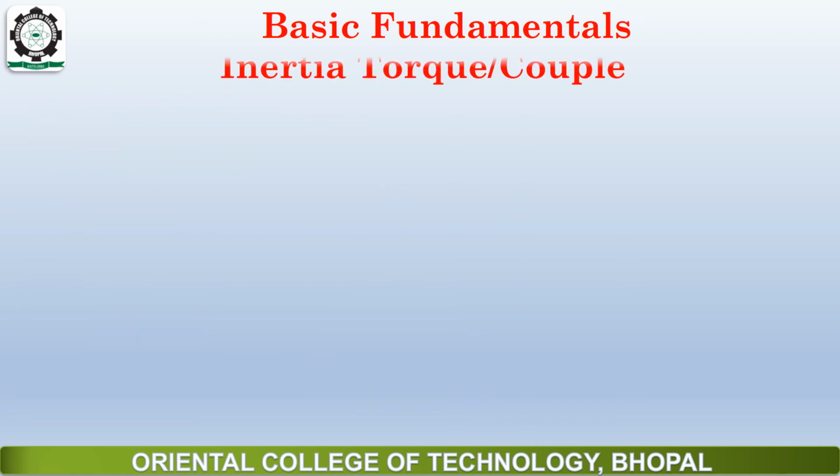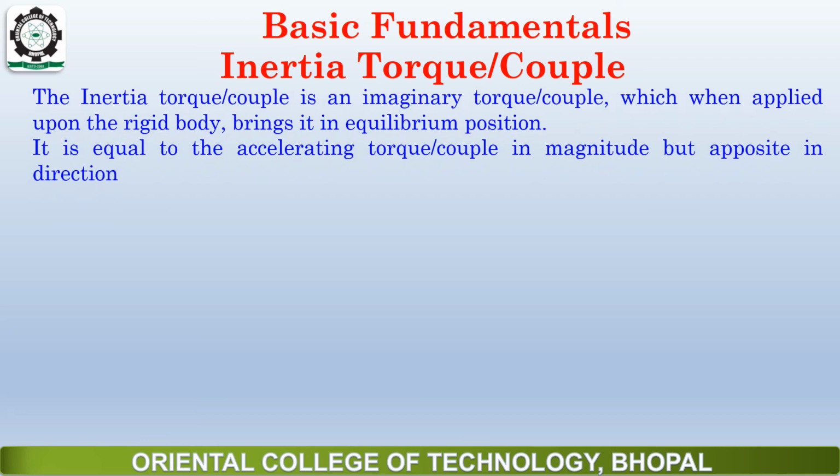Next term is inertia torque. Inertia torque is the same in sense, it is also an imaginary torque or couple. The inertia torque or couple is an imaginary torque or couple which, when applied upon the rigid body, brings it into the equilibrium position.